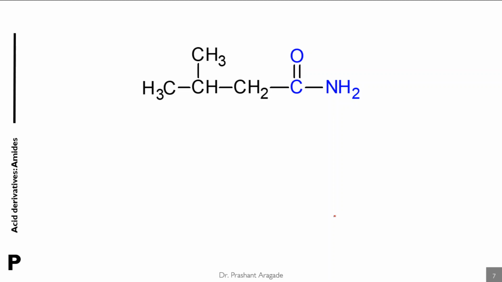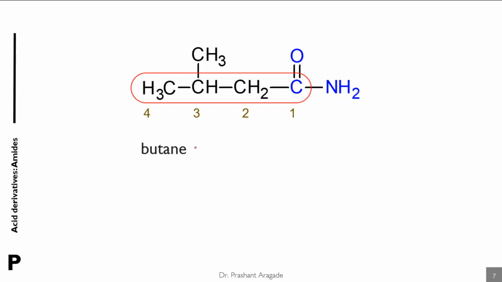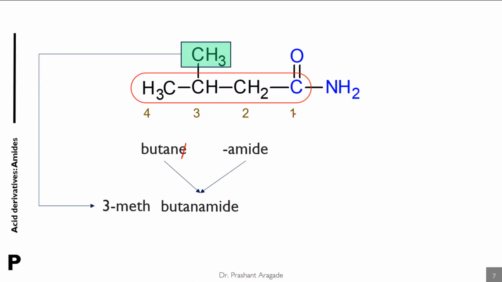Let's see another example. First you have to select the carbon chain containing the carbonyl carbon and name it, starting from the carbonyl carbon atom. So here there are 4 carbon atoms, so the name is butane, the suffix used is amide, so E is replaced with amide. So butanamide is the parent name, and here the substituent is 3-methyl. So the name of this compound would be 3-methylbutanamide.